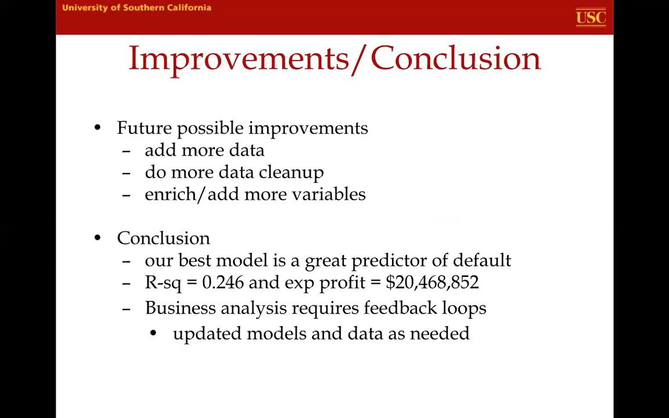And finally, just to conclude, our best model, we believe, is a great predictor of default. We have a very appealing profit number at R squared of 0.246. And we believe that as we go forward, the business can take the feedback loops from customers and their performance over time in order to update the data set, retrain the model, and see if we can get an even better result, a better understanding of our customers, and of course, better profitability for our company.